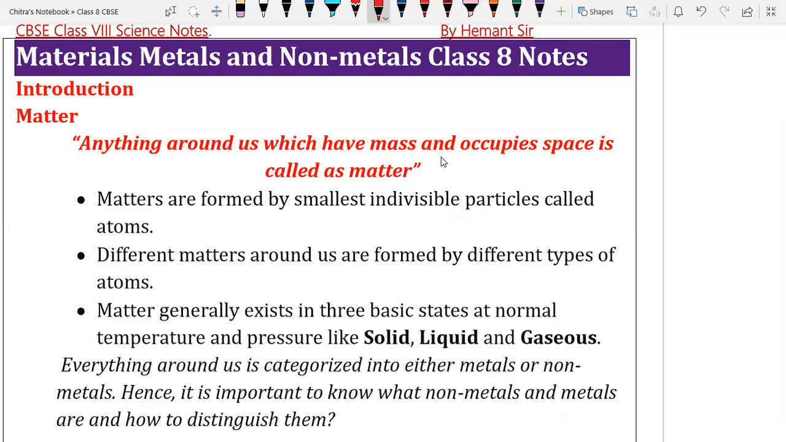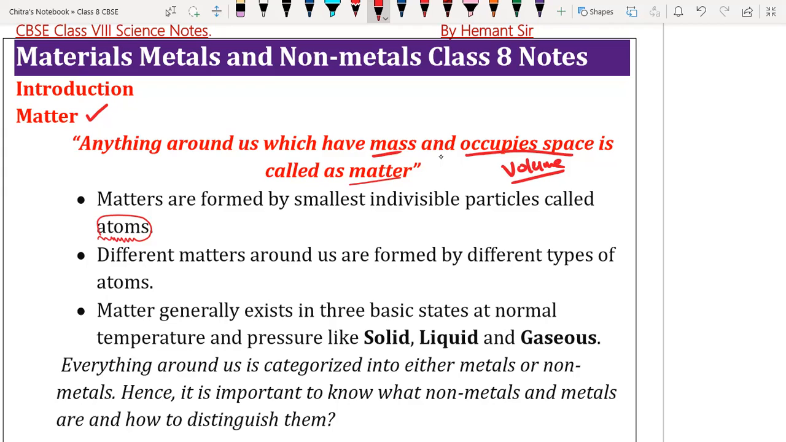First we have to understand what matter means. Matter means anything which has mass and occupies space. Occupying space is nothing but volume. So we can also say anything which has mass and volume is called matter. Understood everyone? Matter is made up of very tiny particles, and these particles are indivisible. They are called atoms.